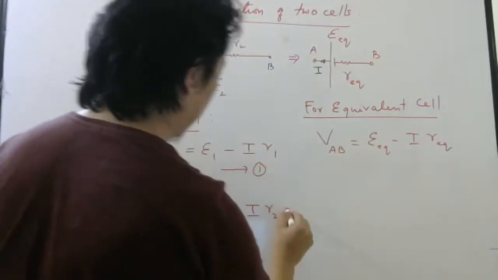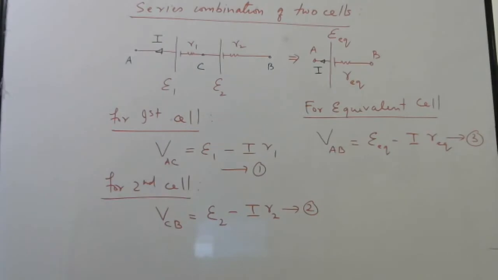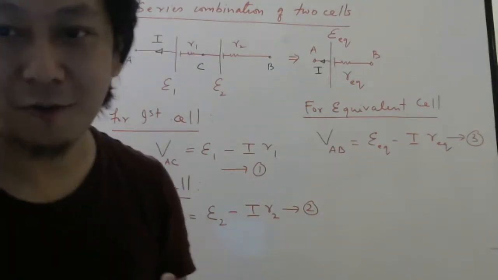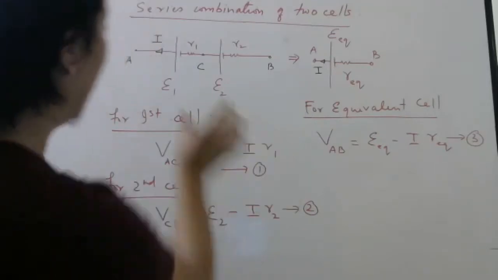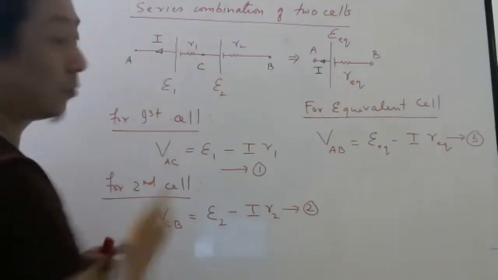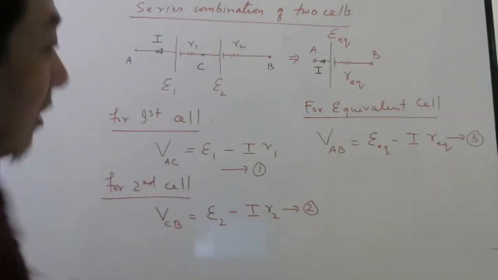Equation 1, equation 2, equation 3. Any doubt till now? I hope no. Only thing you have to know is terminal voltage, which is the potential difference between the terminals of the battery when current is there. That formula is V is equal to E minus Ir.